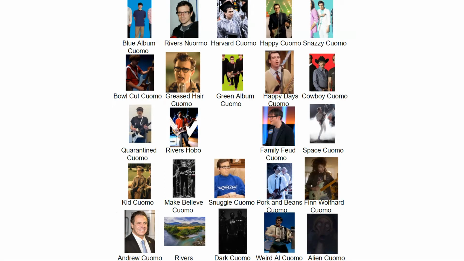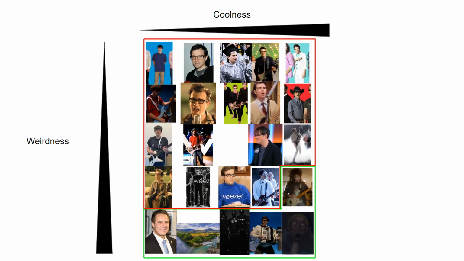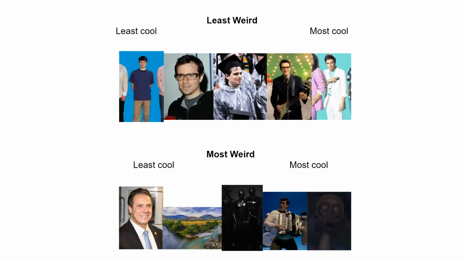order to view some of these trends, we need to get rid of the names of the Cuomos. Now that our table is more condensed, we can see that it's organized through coolness, increasing from left to right, weirdness, increasing from top to bottom, and is separated into two categories of Cuomos and non-Cuomos. To get a better understanding, let's look at specific parts of the table.